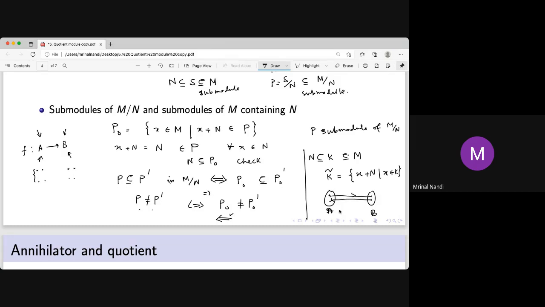but that does not mean there is a bijection. The idea is this: if this function is F and this is G, then F composed with G and G composed with F must both be the identity.